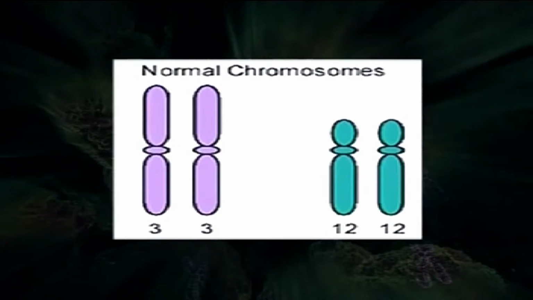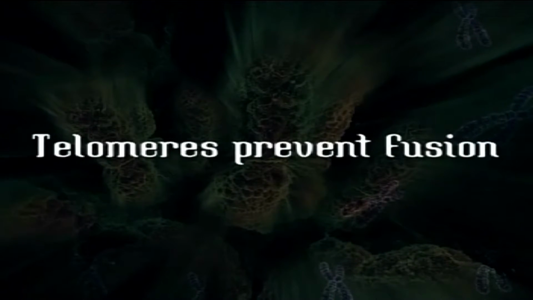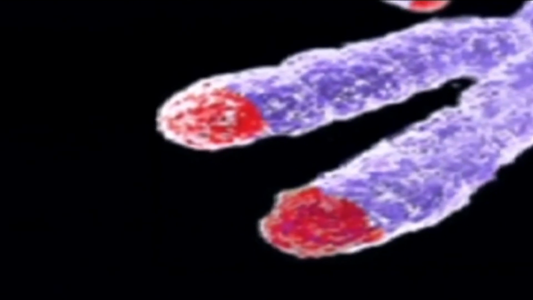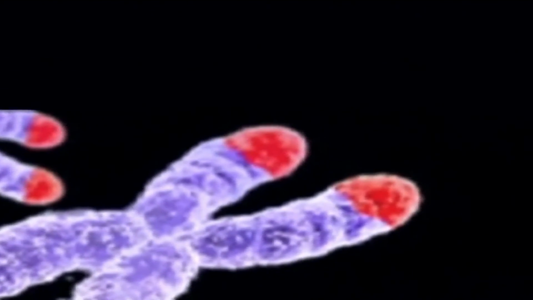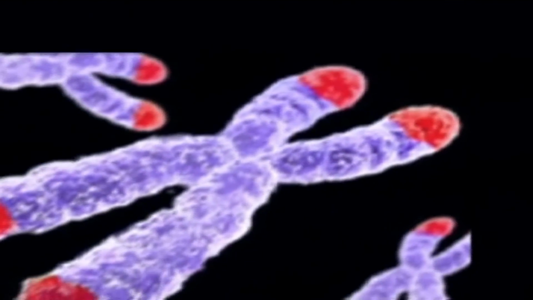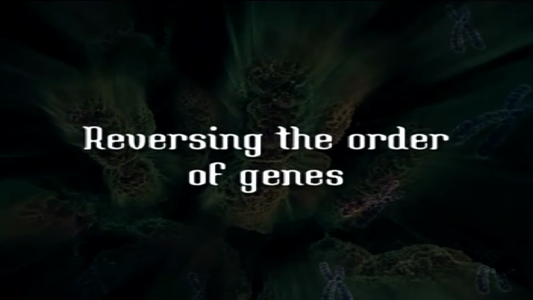Otherwise, in a normal chromosome, there are telomeres which prevent fusion. But when there is a break within the chromosome, that end becomes naked, so we call it a sticky end, and it has the ability to fuse with another such end. So whenever such breaks occur, whether spontaneously or induced, these broken ends tend to fuse with each other, and in this way the inversions are produced. And finally, the order of genes is also reversed.